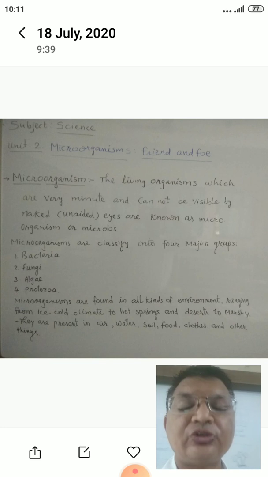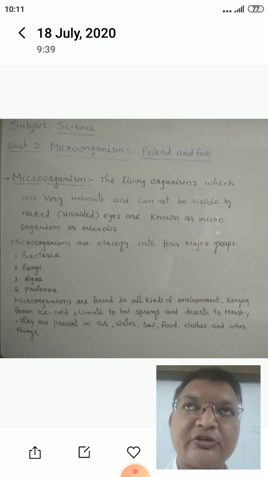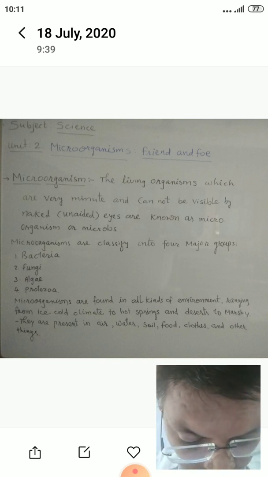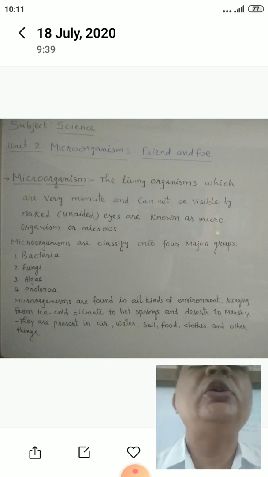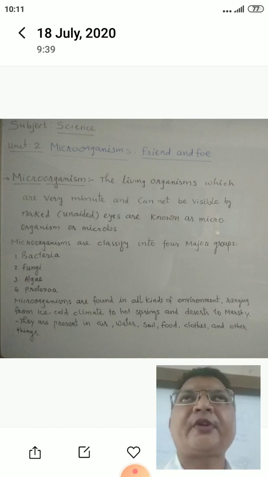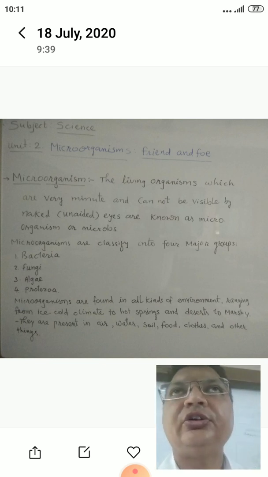Some serious diseases also take place in our body due to viruses, like polio and chickenpox. Polio and chickenpox are caused by virus, while tuberculosis is due to bacteria.